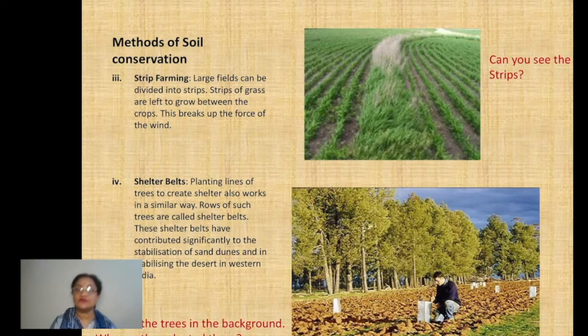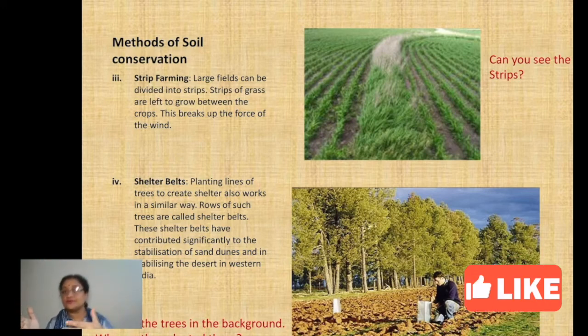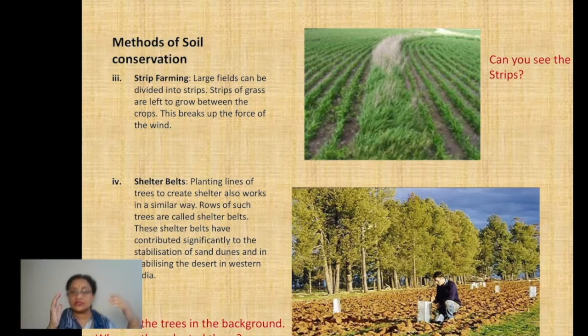Now what we are talking of here is to reduce the speed of wind on one side, and second, to create obstruction in the way of wind, so that when the wind blows, it doesn't take the sand particles along with it. For that purpose, we plant several trees in different rows. And when these plants grow up into tall trees, what happens then? They obstruct the entire wind there only, right?